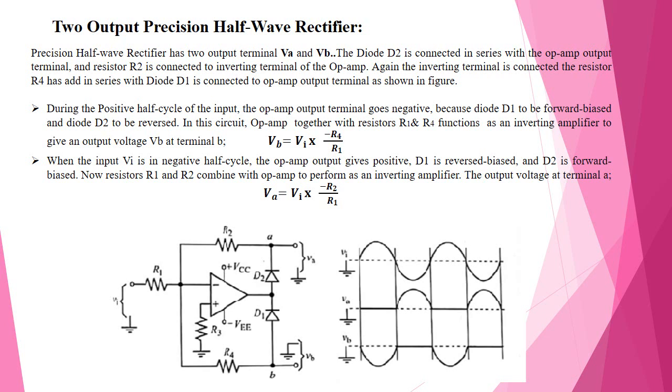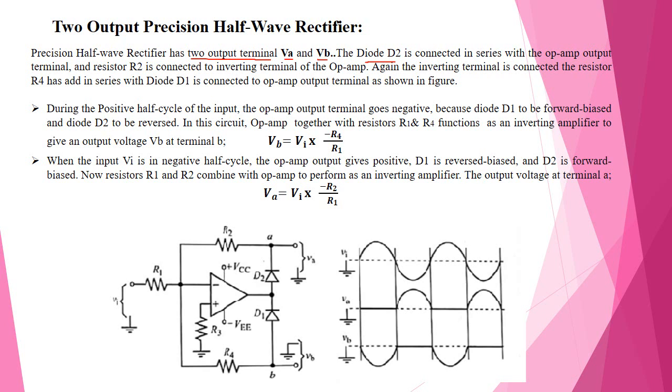Now we are discussing the two-output precision half-wave rectifier. The precision half-wave rectifier has two output terminals, one is VA, another is VB. The diode D2 is connected in series with the output of the op amp. Then R2 is connected to the inverting terminal of the op amp. Again, this inverting terminal is connected to resistance R4, which is in series with the diode D1. It is connected to the output of the op amp, as shown in the figure.